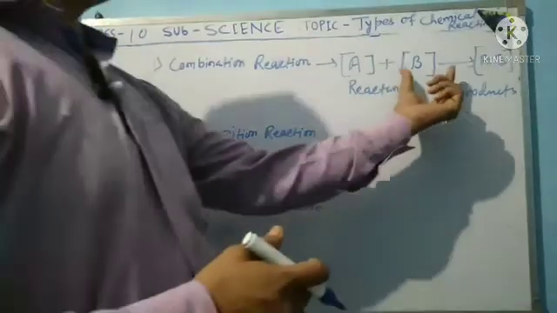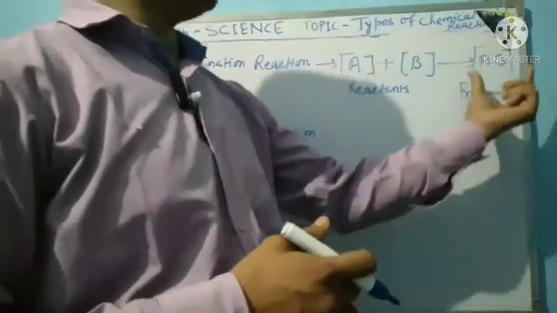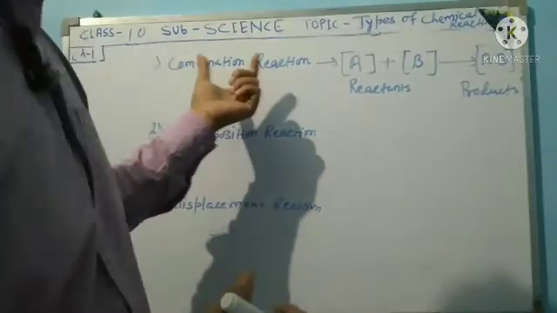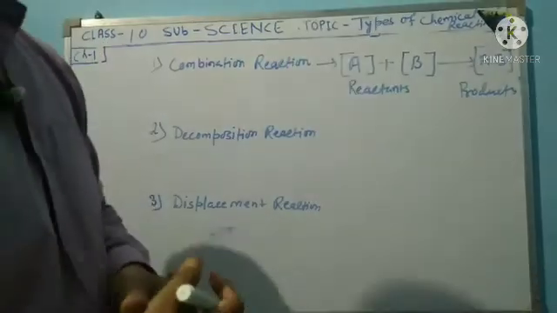A and B both combine together to form a new substance, the product AB. That reaction is a combination reaction.